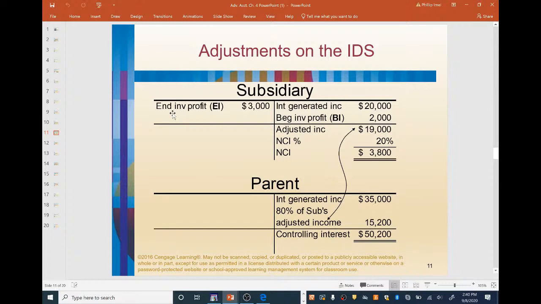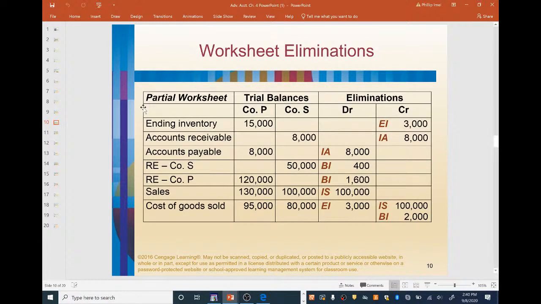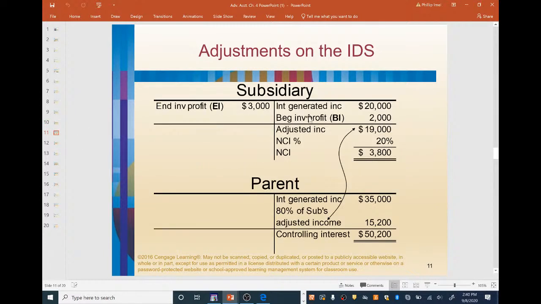Okay, and then the ending inventory profit of 3,000. Remember, we had that reduced as well. The ending inventory profit here, so cost of goods sold, ending inventory profit. So that's what we're seeing right here. Okay, so obviously the income 20,000 plus the beginning inventory profit recognized of 2,000, back out the 3,000 that we increased on the cost of goods sold, is going to give adjusted income for the subsidiary of $19,000.